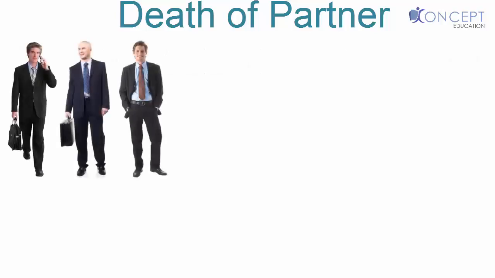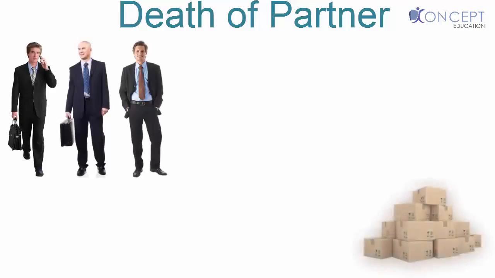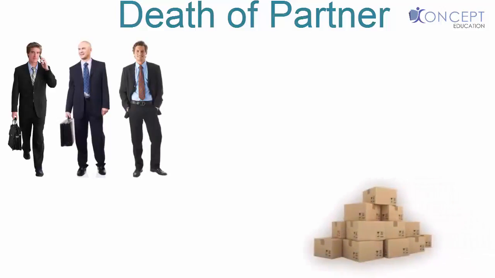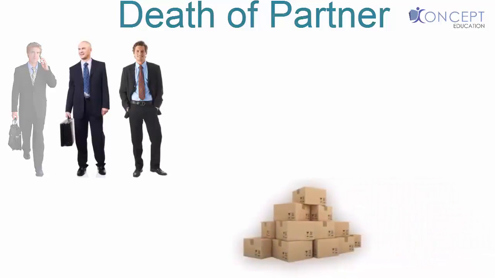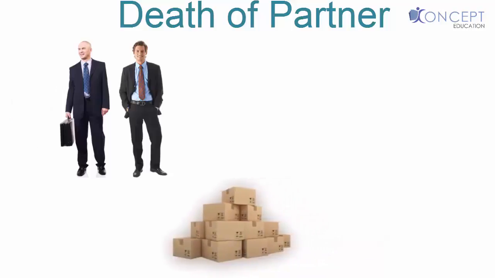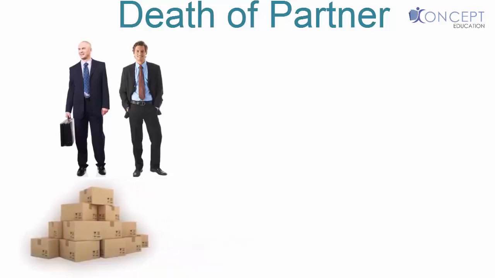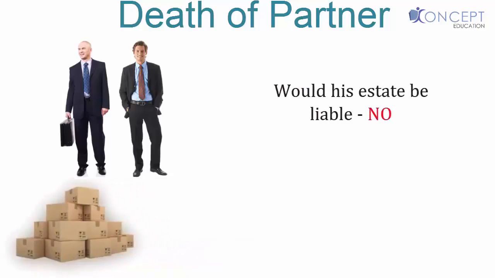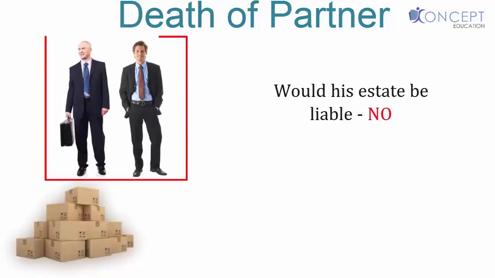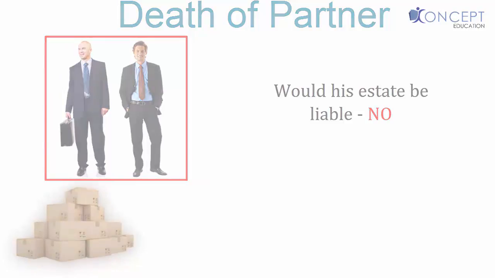Suppose A, B and C were partners. During A's lifetime, he ordered some goods for the firm, after which A had a sudden death in a car accident. The goods were delivered after his death to the partnership firm. Would his estate be liable? No. Only B and C would be liable to the supplier of the goods, as after the death, a partner's estate is not liable for any acts of the firm.